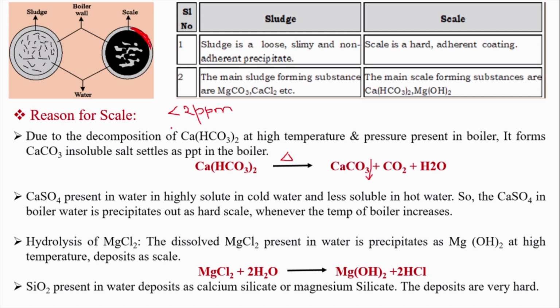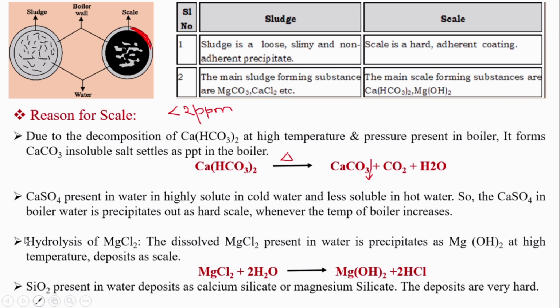If it is a high pressure boiler, instead of the carbonate, it will be the hydroxide of calcium. So if it is a low pressure boiler, calcium carbonate precipitate adheres to the inner wall, whereas a high pressure boiler forms calcium hydroxide. Even calcium hydroxide will adhere to the inner wall. Continuous deposition of these salts will lead to scale formation. Similarly, the other substance responsible for scale is calcium sulfate. So let us see how this calcium sulfate is going to affect.